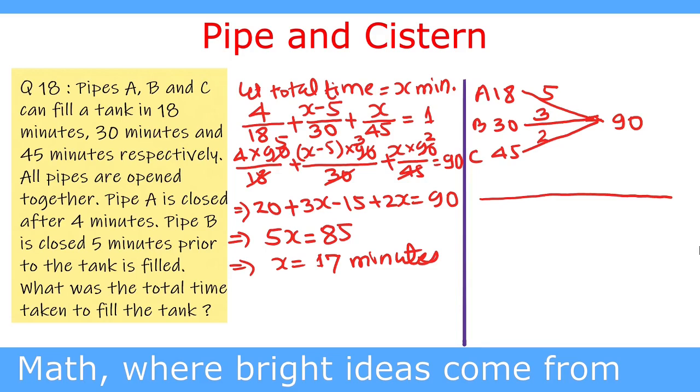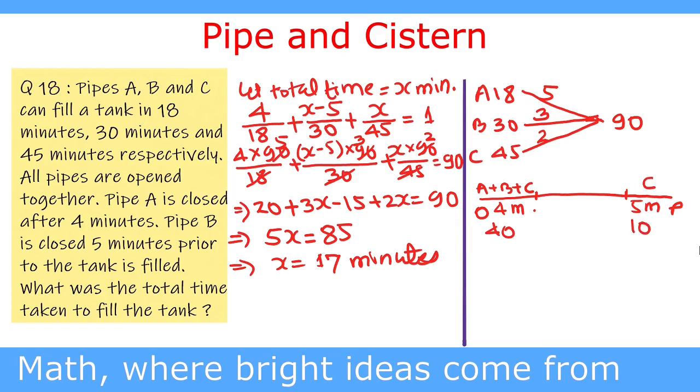Let the total time be denoted by this line O to P. The first 4 minutes all the pipes are working, A plus B plus C, and this is 4 minutes. A plus B plus C together can fill the tank 5 plus 3 plus 2, which is 10 units per minute. So in 4 minutes they are filling 40 units, and in the last 5 minutes only C is working and C fills 2 parts per minute. So in 5 minutes it fills 10 units.